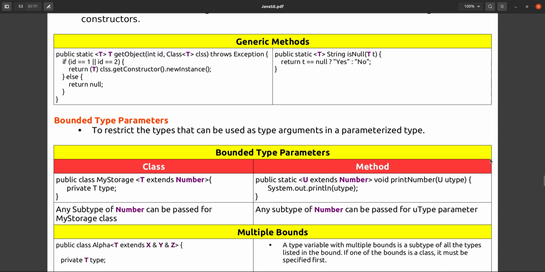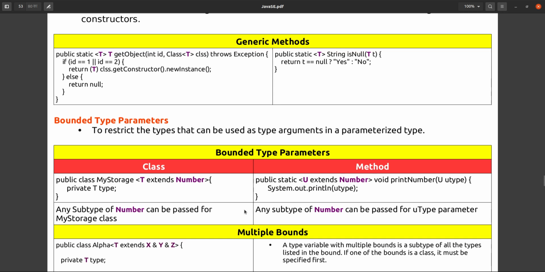It cannot be any other data type that does not extend Number. This is for the class and this is for the method. For the class, any subtype of Number can be passed for my storage class, and for the method, any subtype of Number can be passed for the U type parameter.